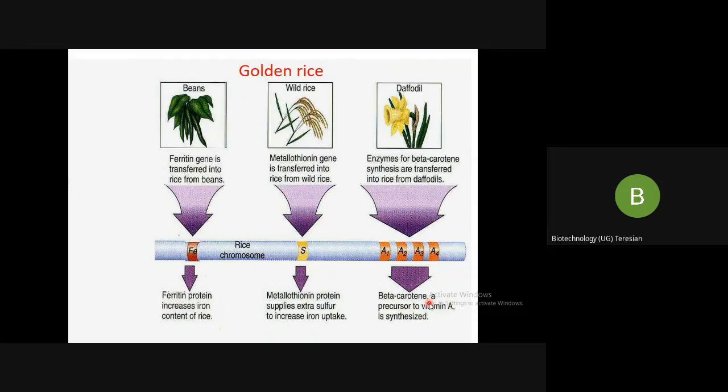So one way the scientists thought is that rice is a staple food used by most of the countries around the world. So they thought, let us modify the rice in such a way that it is able to produce beta carotene. And today we see that it not only produces beta carotene but it also provides the iron and the sulfur.